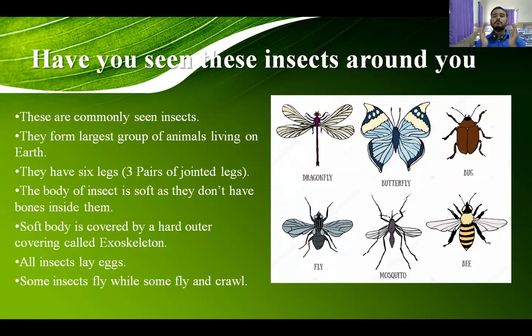And one more thing, their body is so soft that they don't have bones inside them. We have bones inside us. Each and every part of our body is made of bones except our ears, nose, and tongue. In all the other parts we have bones, right? But the insects' body is so soft, made of a liquid structure, that they don't have bones inside their body, but they have a structure, and that structure is made by the hard covering of their body.